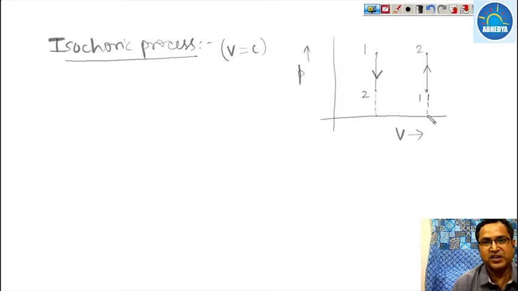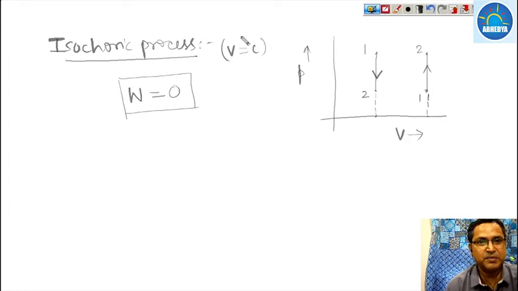So when we plot this curve on the V-axis, what is the area of this curve? Its area is nothing but a point. If we plot on the V-axis, then it is a point. And what is the area of a point? The area of a point is 0. So work done in the isochoric process is always equal to 0 when we move from state 1 to state 2.